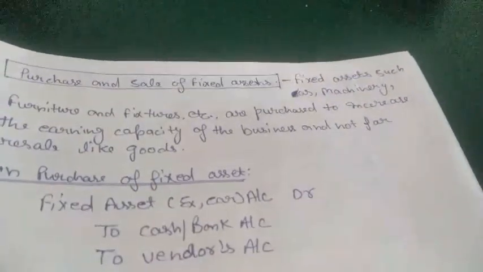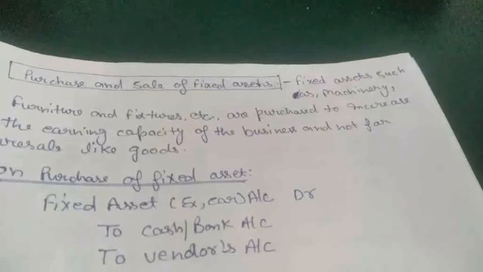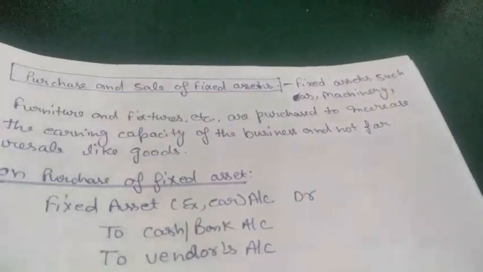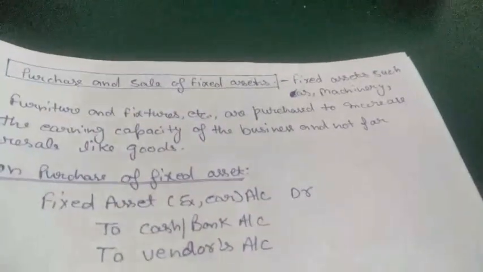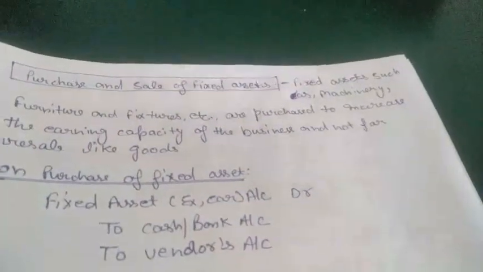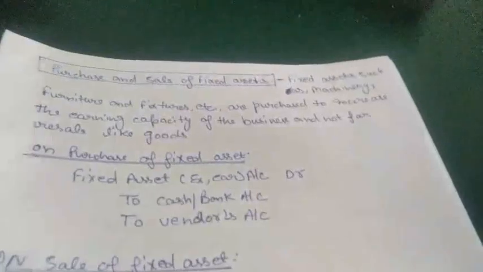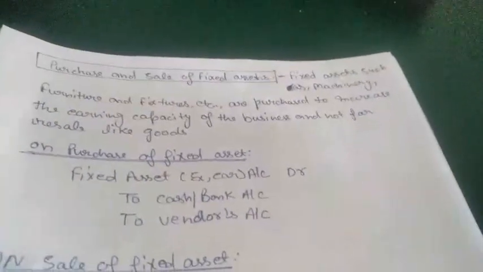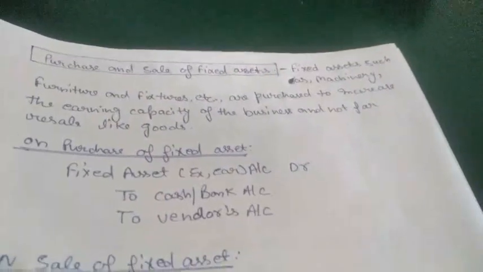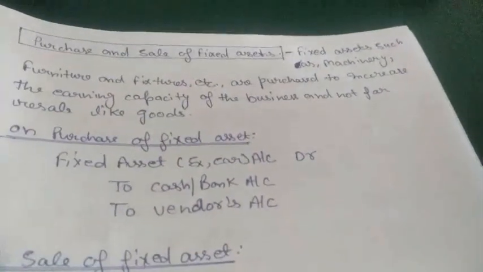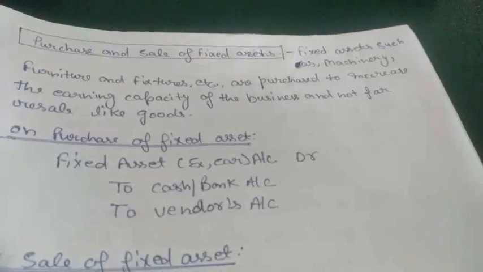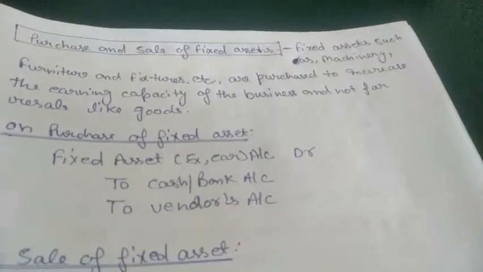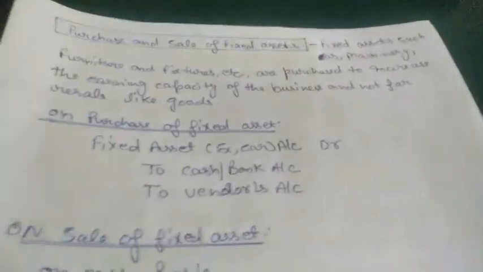But in case of goods, we can stock it or we can resell it for profit. In case of a fixed asset, we will use it, then at the end of its life, we will sell it. But that will not count under stock, because we use that particular asset for the production of other goods.